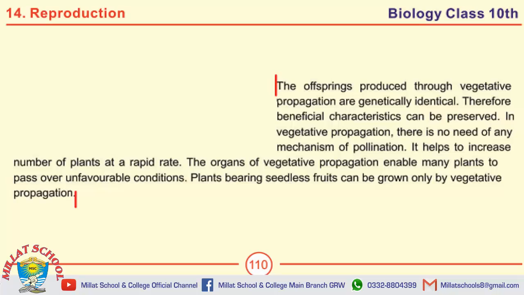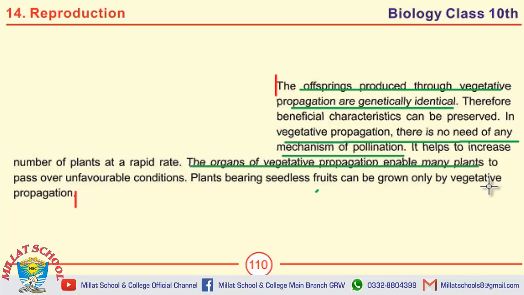And if we talk about the MCQs on this page, then the first MCQ is the offspring produced through vegetative propagation are genetically identical. In vegetative propagation, there is no need of any mechanism of pollination. Another MCQ includes the organs of vegetative propagation enable many plants to pass over unfavorable conditions. The last MCQ, plants bearing seedless fruits can be grown only by vegetative propagation.